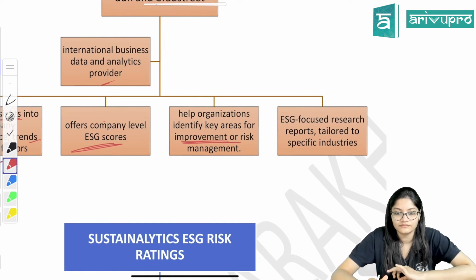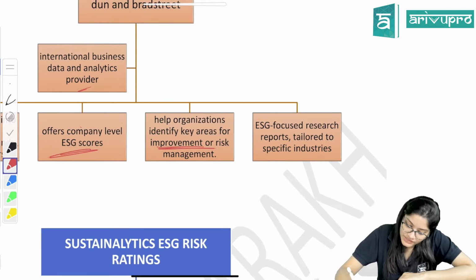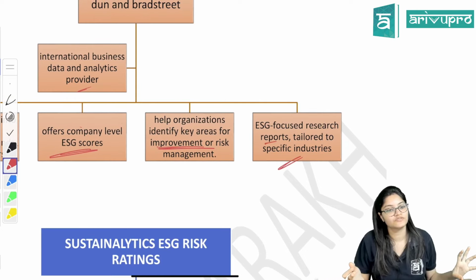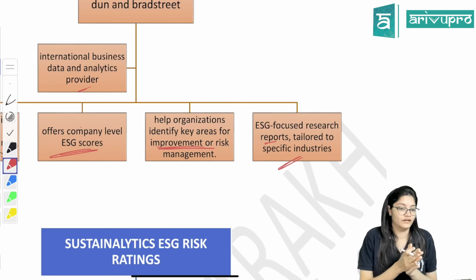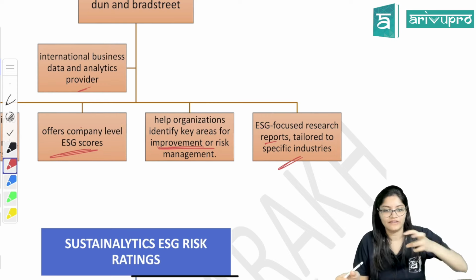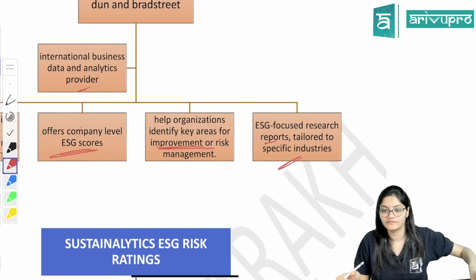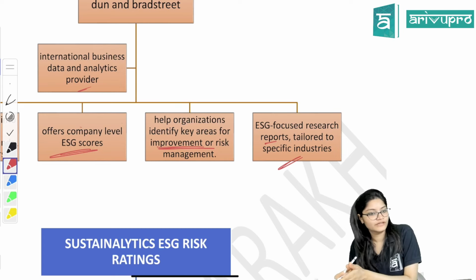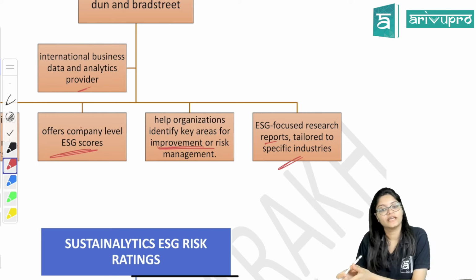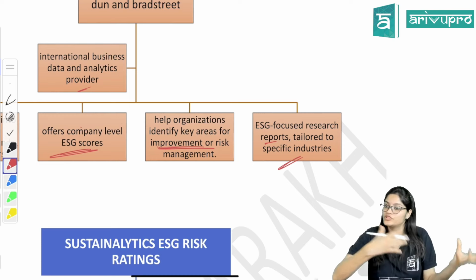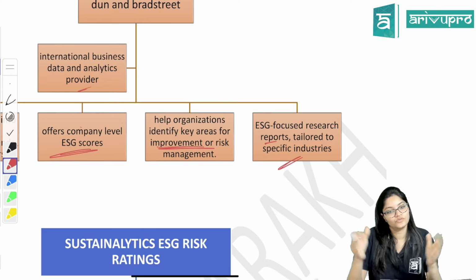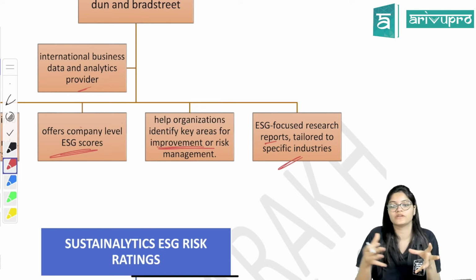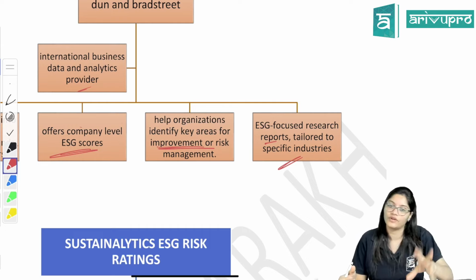Then, ESG focused research reports tailored to specific industries. Tailored to specific industries means what? I told you some time ago that every industry might have its own demands. What is applicable in the education sector is not applicable to the manufacturing sector, right? So tailoring means that accordingly you will have to change your KPIs. Dun & Bradstreet will do that also, tailored industry-wise. Whatever the industry requirements are, accordingly they will do.